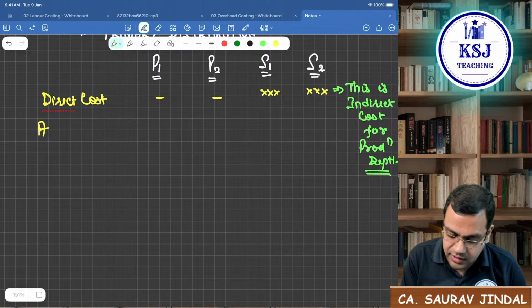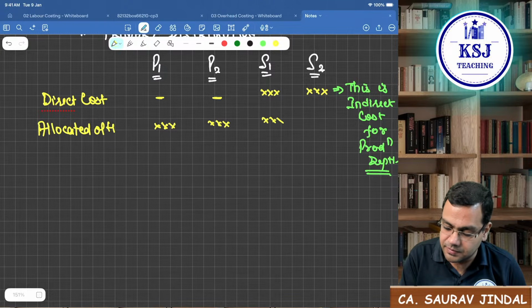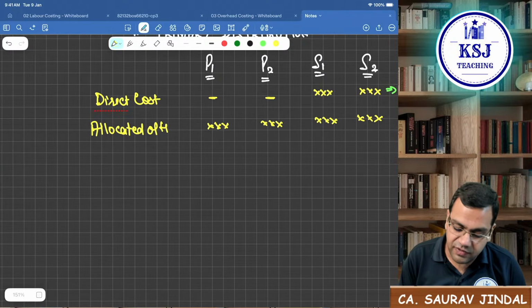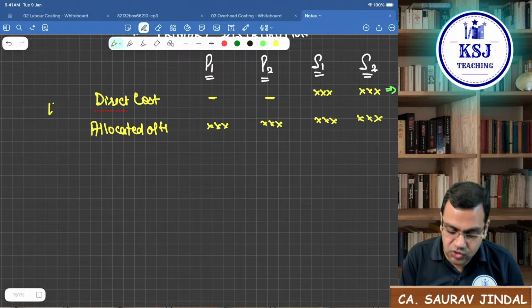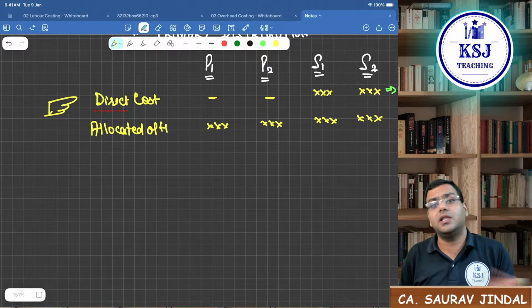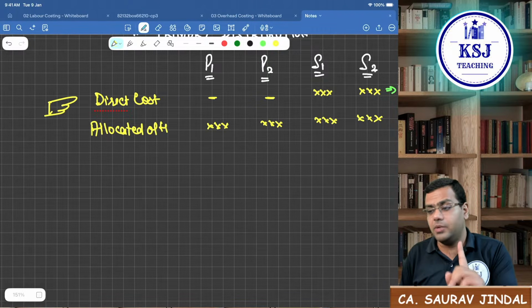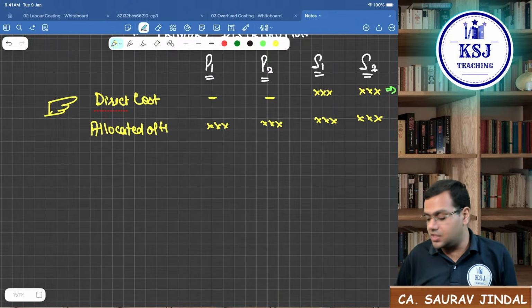You will take all the allocated overheads. That is to be taken under all the departments. So be very careful with this direct cost, because this is one very common mistake that I have seen. Students, they do not either take the direct cost or they take the direct cost in all the departments. So this is a very common mistake. Please be very careful with this mistake. You are not committing this mistake. Right? Very, very important that you are not committing this mistake, guys.